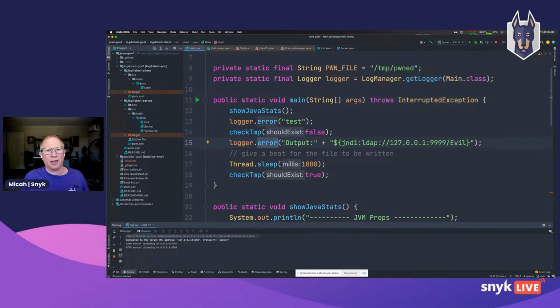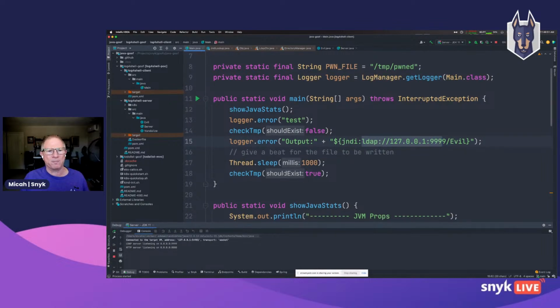Now, the next thing we're going to do is make a log output that includes this interpolated JNDI string. And this is going to trigger this whole pile of network interaction that starts with an LDAP request. Then, at the end of this, we're going to check for the temp file again. And then that temp file should exist now because of the Log4Shell exploit. All right, so let's get into it.